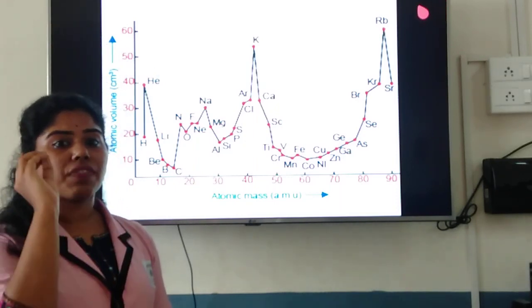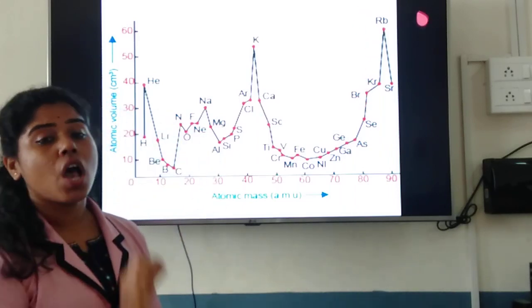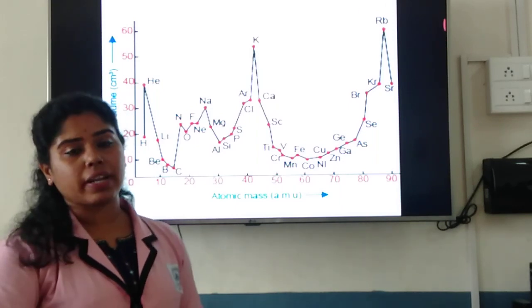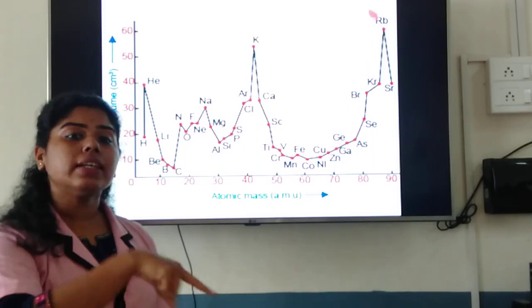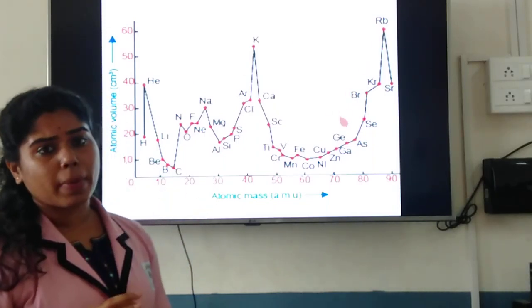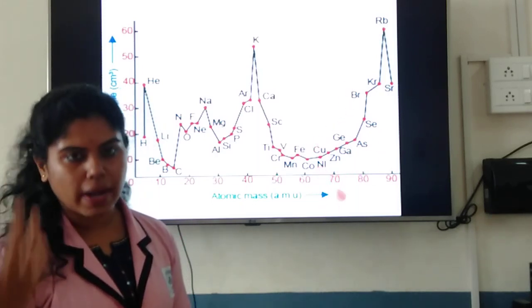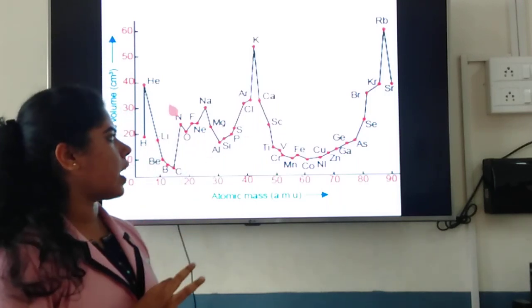So this was given by Lothar Meyer, where he compares the physical properties like atomic volume, melting points, boiling points with atomic masses. So this also did not draw much attention, as another genius, that is Mendeleev, was working really great in the classification of elements.